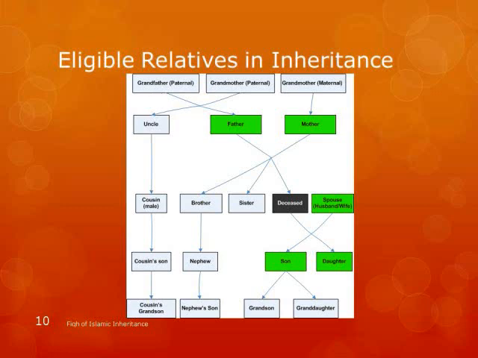And father has grandfather and grandmother, their parents, and this one is the uncle, obviously coming from the same parents, and then the cousin's son, cousin's grandson, and full brother's nephew, nephew's son. So mostly I think you should just focus on the right side here. This is the most important part.